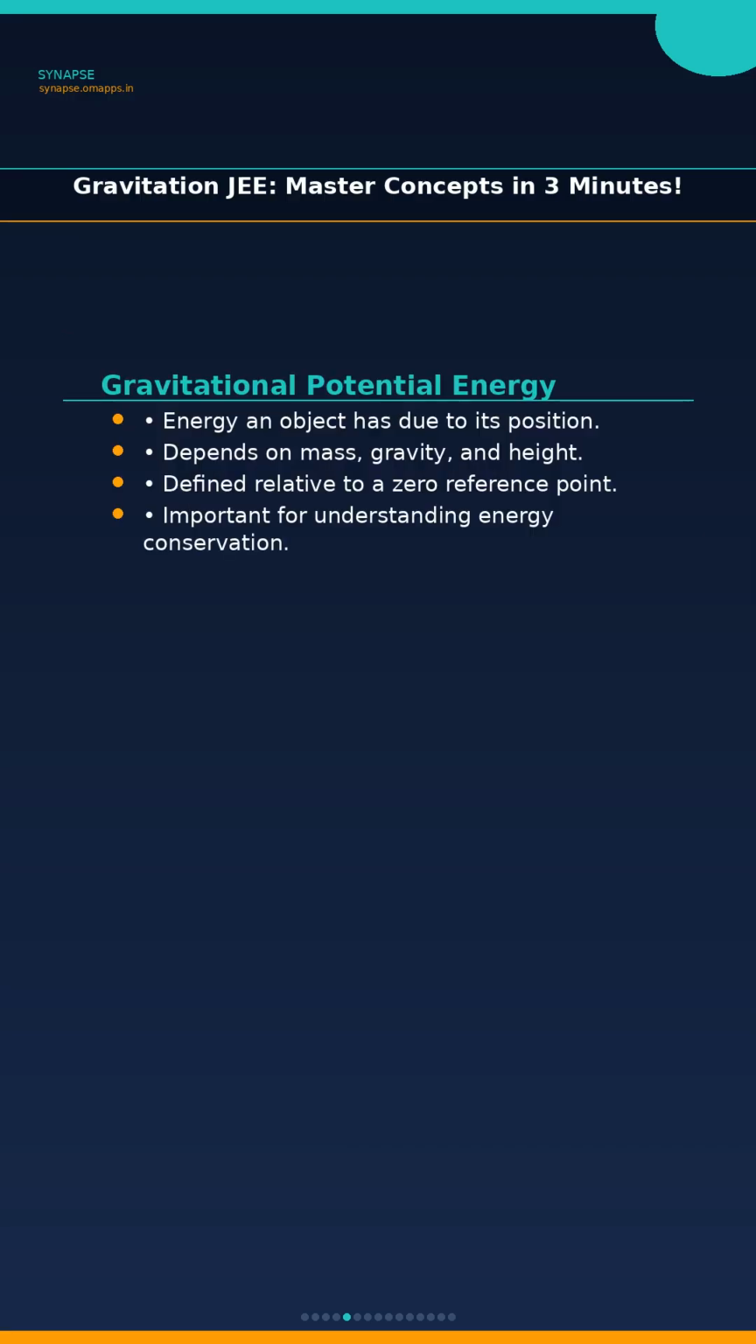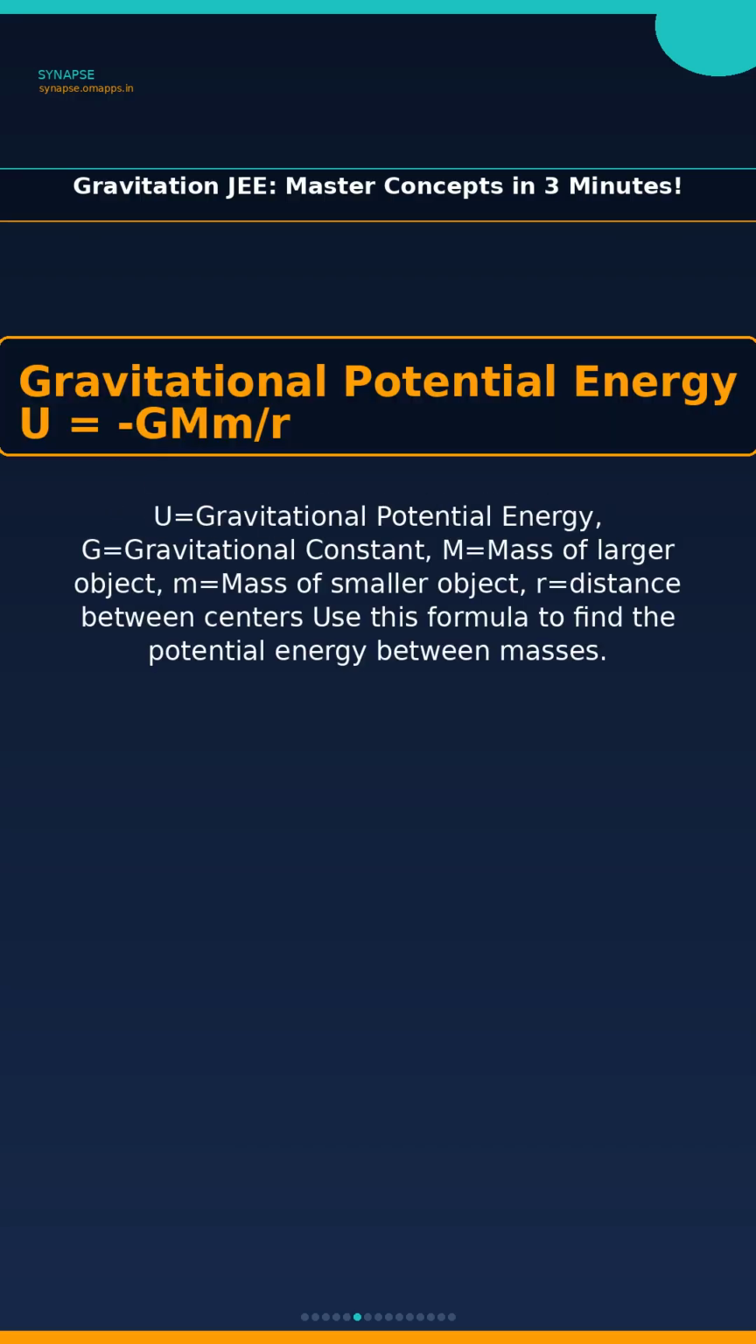Now, let's talk about gravitational potential energy. This is the energy an object has because of where it is in a gravitational field. Think of it like this, the higher you lift a ball, the more potential energy it has, because gravity is pulling it down. Here's a key formula you need to know, U equals minus G times M times m divided by R. U is the gravitational potential energy. G is the gravitational constant. M and m are the masses of the two objects, and R is the distance between them. This formula shows you how potential energy changes with distance.